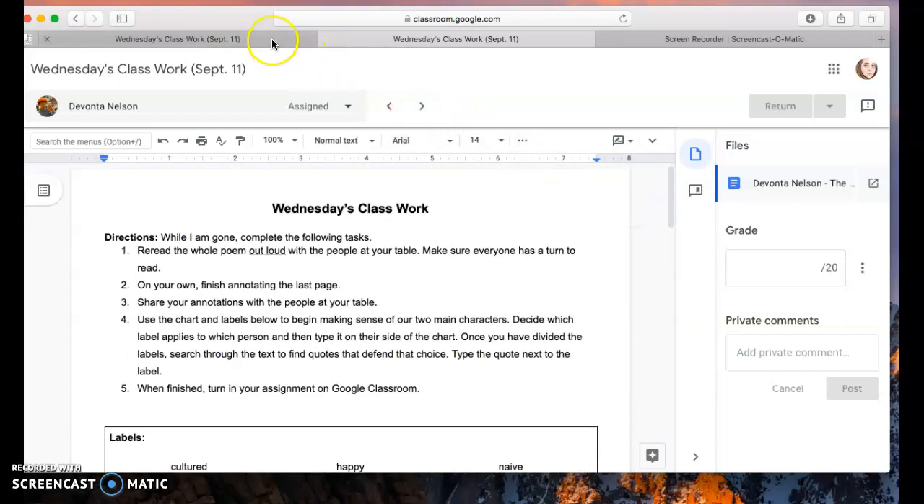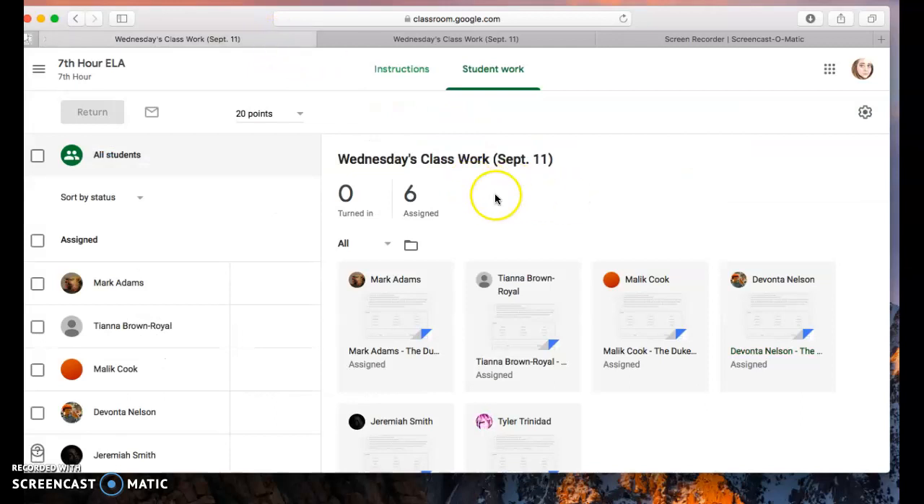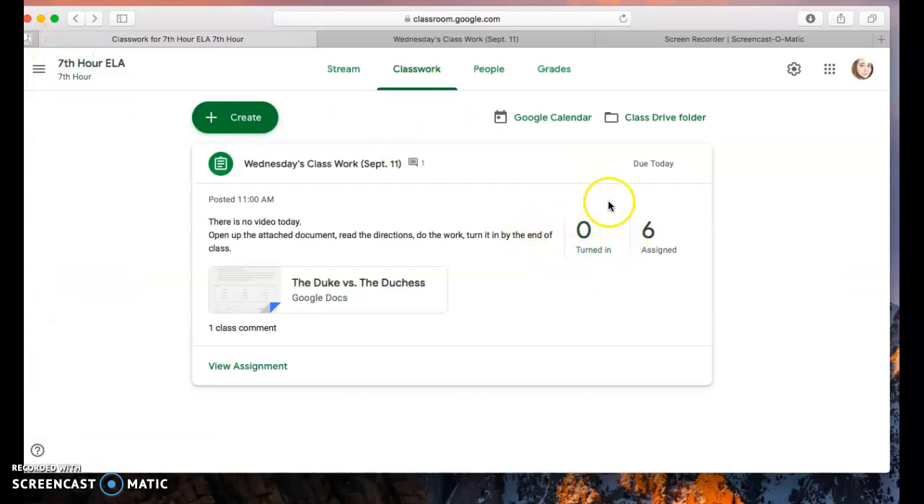And I wanted you guys to see this. If you do not click submit after you've finished your work, then it shows on my end that you haven't done it. And I'm not going to go through every student's work to see if they actually did it, just forgot to turn it in.